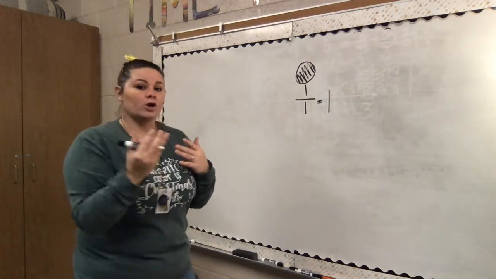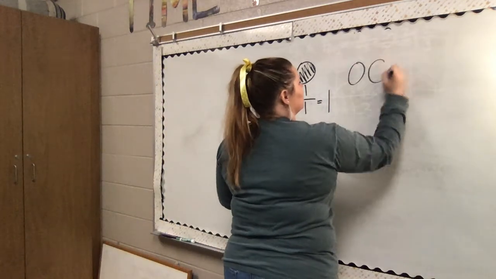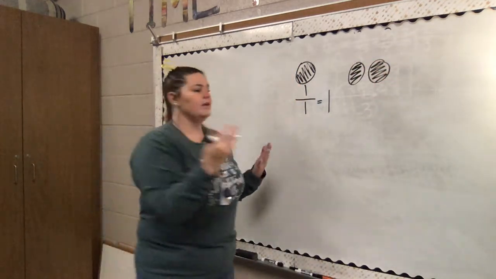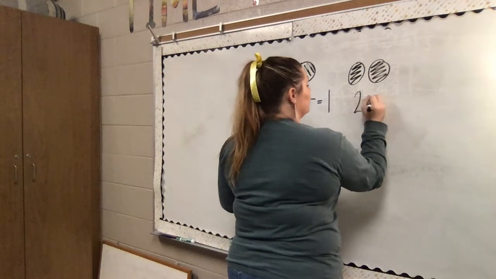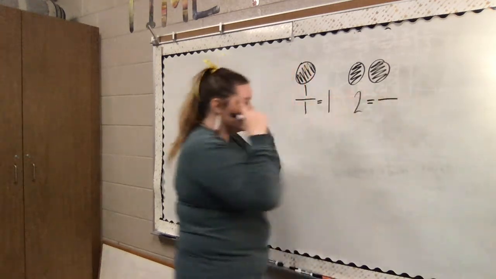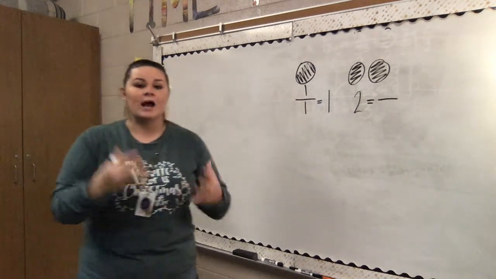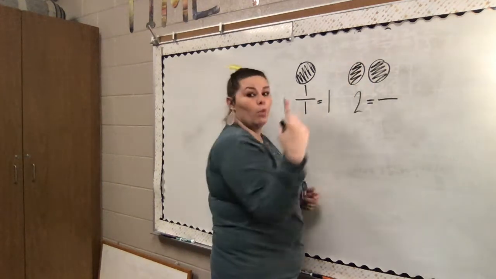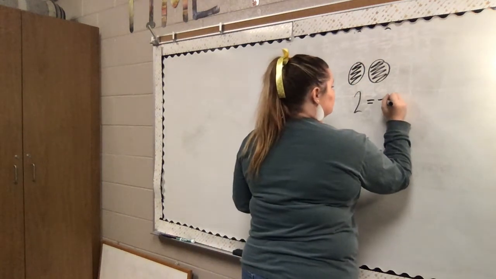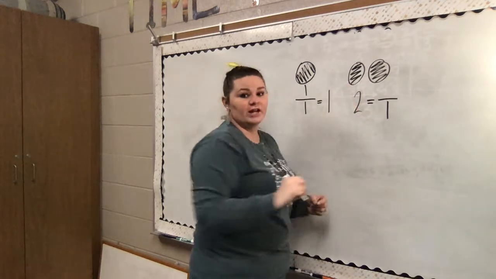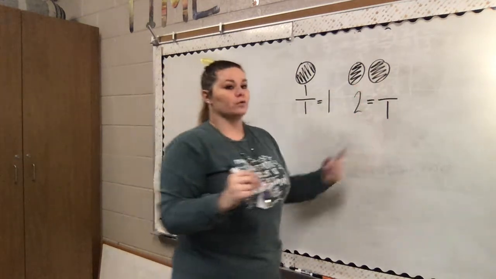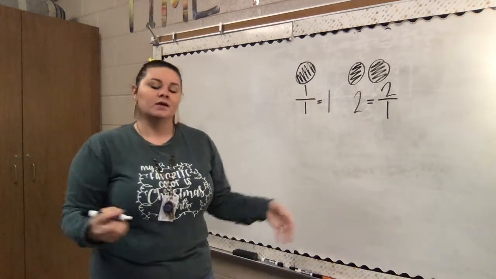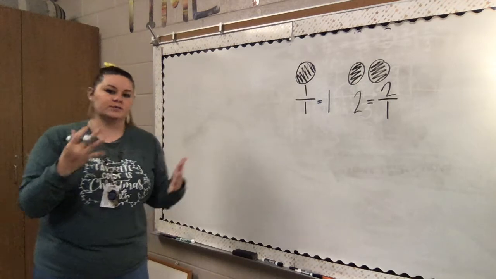But let's say our model looks like this. How would we write this number as a fraction? Well, we know it's 2 wholes, but how would we write it as a fraction? Well, let's think about what our denominator means. Our denominator is how many pieces are in one whole. And in one whole, there's only one piece. But I have how many shaded? I have 2 of those wholes shaded. So 2 over 1 is equivalent to 2. So what connection are you starting to make?